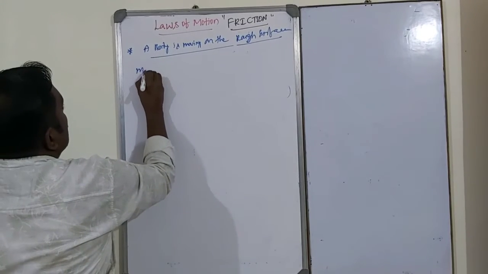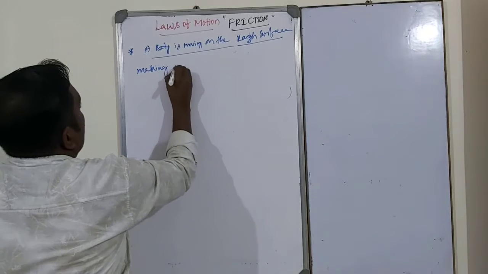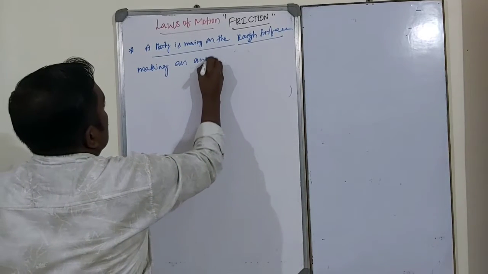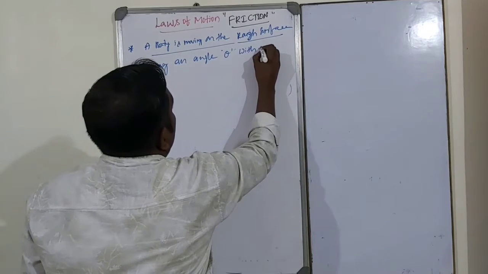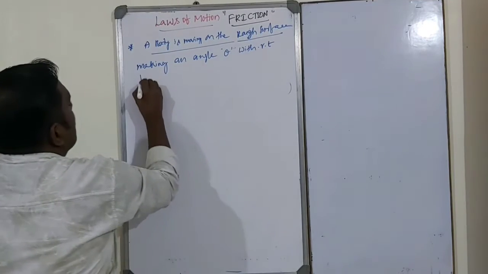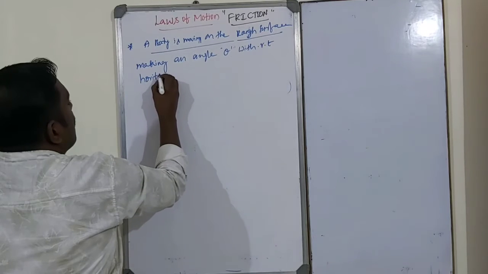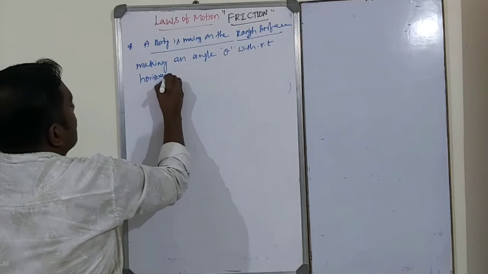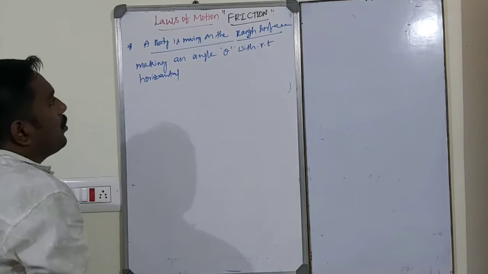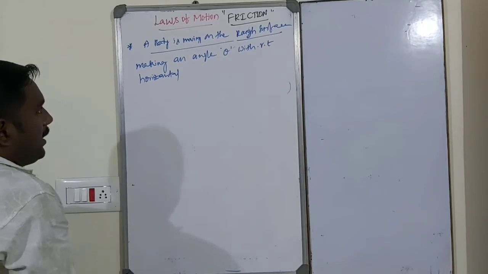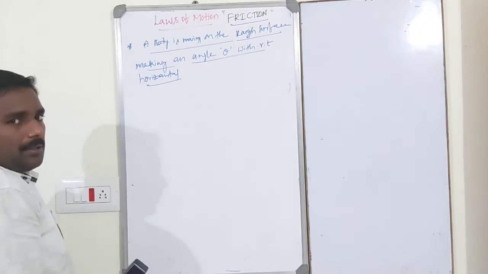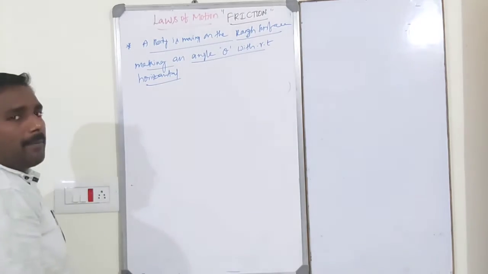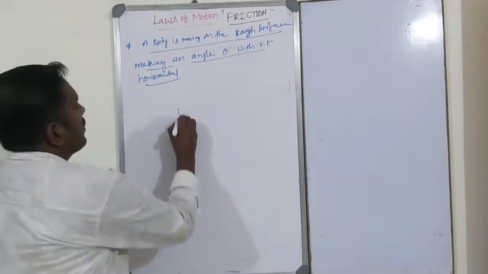A body is moving on a rough surface making an angle theta with respect to horizontal. That is, the applied force will be applied making an angle theta with respect to horizontal, like this.